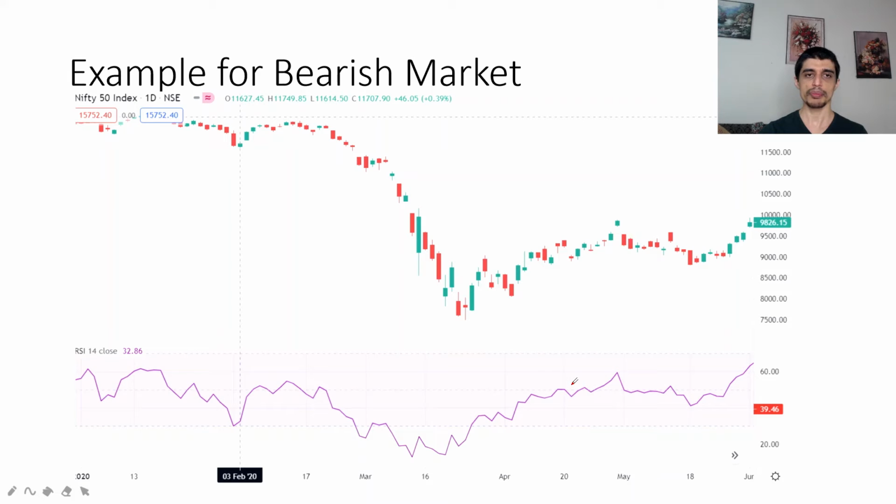This is one of the examples of a bearish market, where the market drastically came down during the pandemic in 2020. This time period was when the market was bearish. By looking at the graph and analyzing it, you can easily identify the market condition. There are various websites like TradingView and Money Control where you can view the graph and identify the market trend.